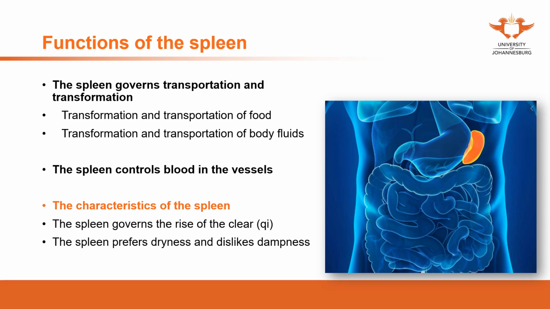Exactly because of this reason, we say that phlegm comes from the spleen, not from the lung.